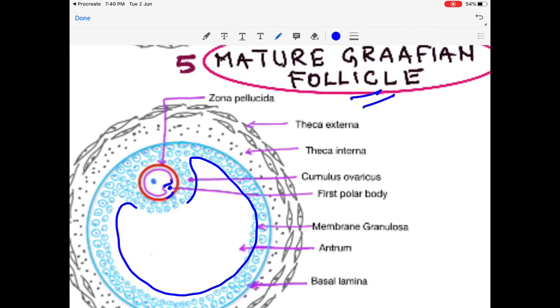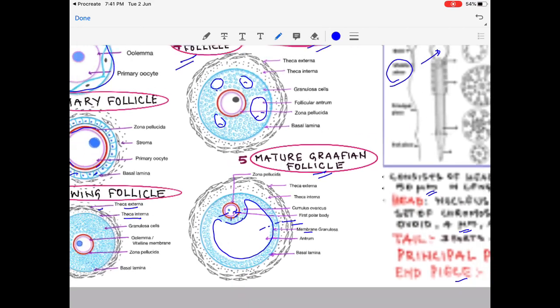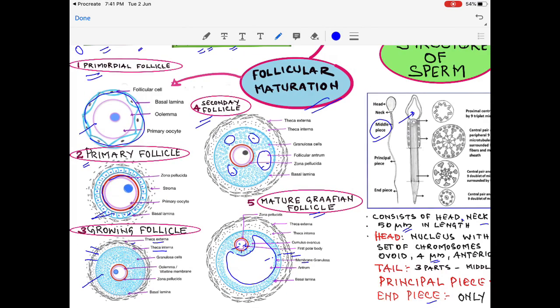You get the first polar body just before ovulation. So at this stage it is called Graafian follicle. The layers of Graafian follicle: we have the secondary oocyte here, the first polar body here, the zona pellucida. Surrounding that are the cells called cumulus oophorus, and outside this is the antrum. Outside the antrum we have membrana granulosa, and outer to that is the theca interna and then theca externa. These are the layers of Graafian follicle. You may get a short note on Graafian follicle also.